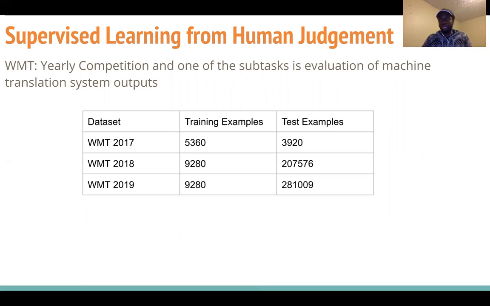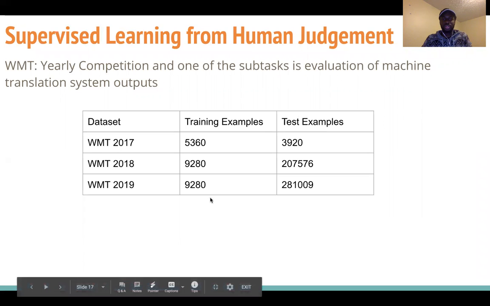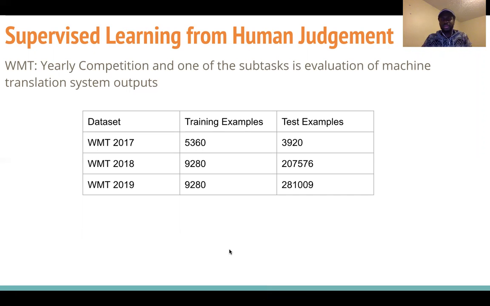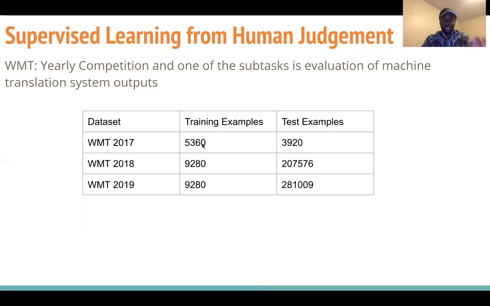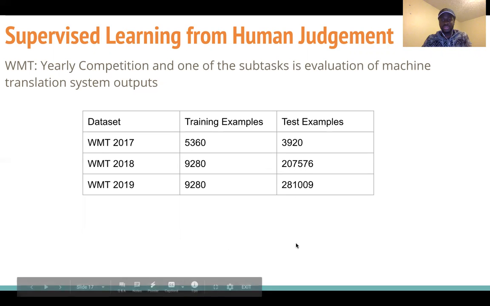So for our NUBIA model, the final NUBIA model is trained on only actually 9,000 sentences. And we tested it in the paper on 3,000, so for the one that's tested on 3,000 sentences, we train on 5,000. Then for the 2018 and 2019, we tested on 200,000 sentences.